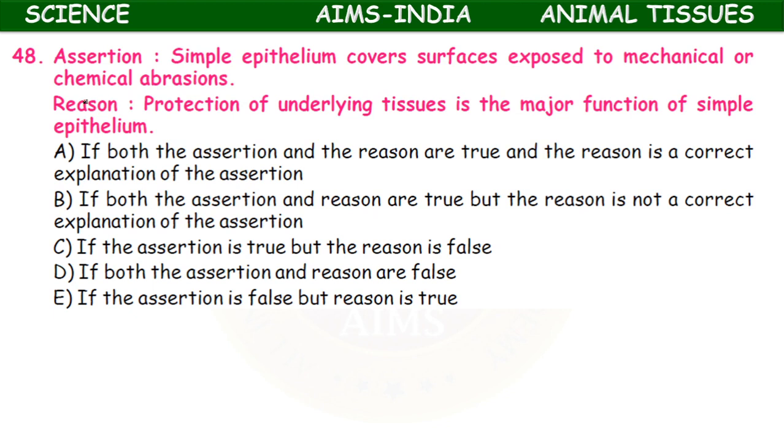Here you need to select the right option, just like the last one. Okay, here assertion and reason both seem to be wrong. Simple epithelium covers surfaces exposed to mechanical or chemical aberrations. That is wrong. Protection of underlying tissues is the major function of the simple tissue. It is also wrong. So both assertion and reason seem to be false. So here, option D.